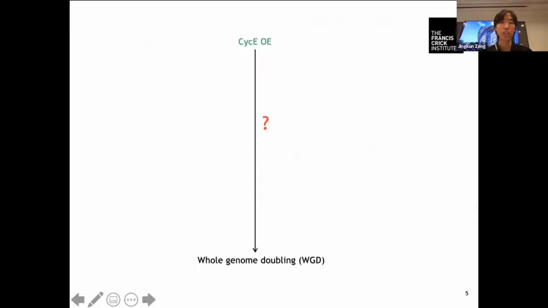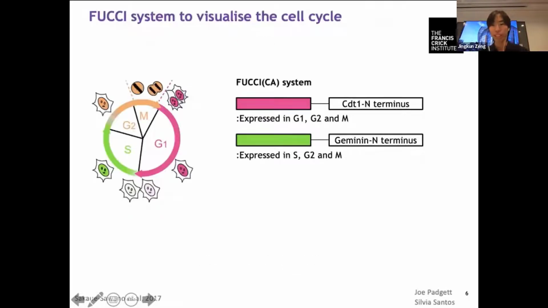So we thought this is very interesting, and this project aims to figure out how Cyclin E overexpression leads to whole genome doubling. To study this, we used a FUCCI live cell imaging system to visualize the cell cycle. The FUCCI system consists of fluorescently tagged CDT1 and geminin fragments that are expressed in different stages of the cell cycle.